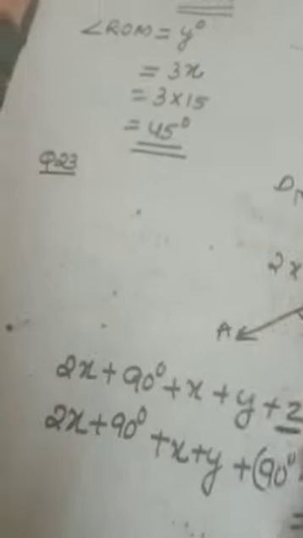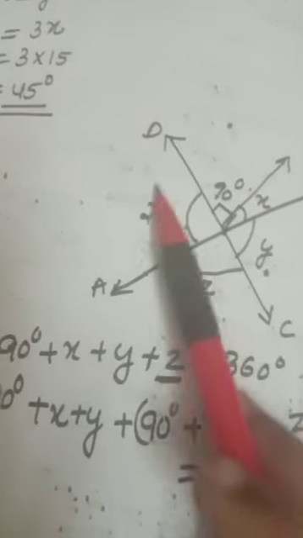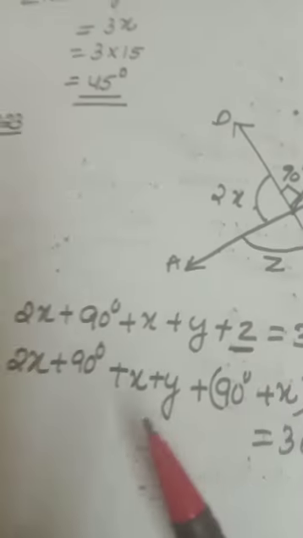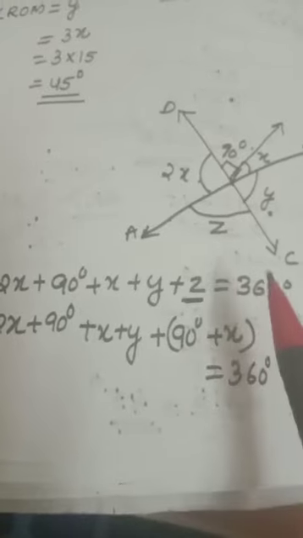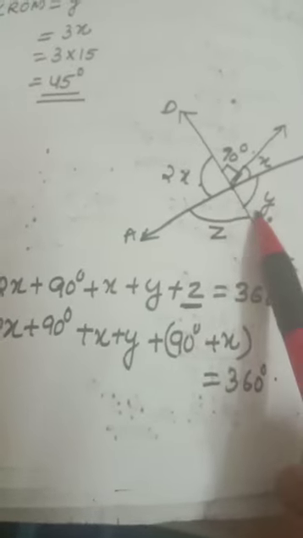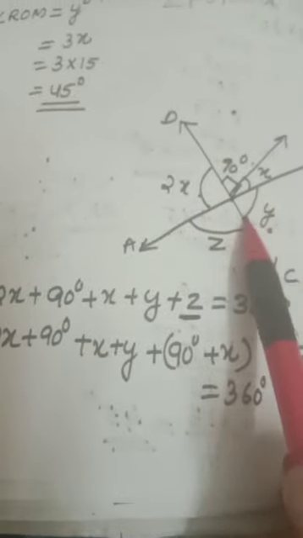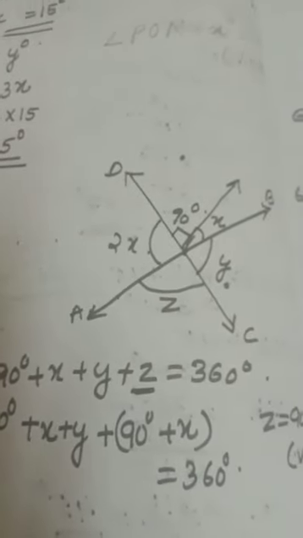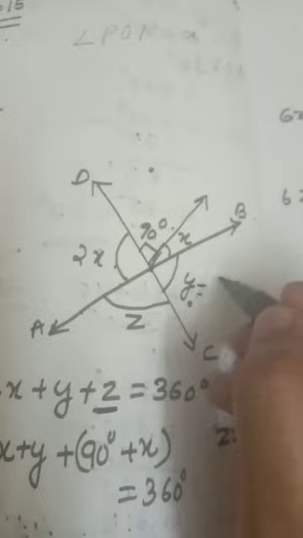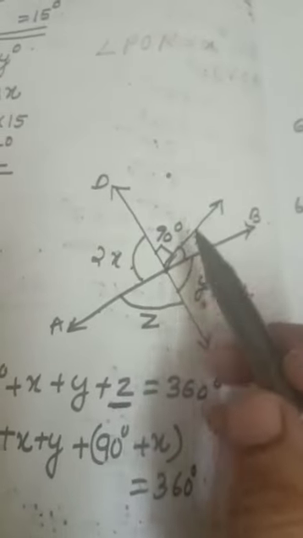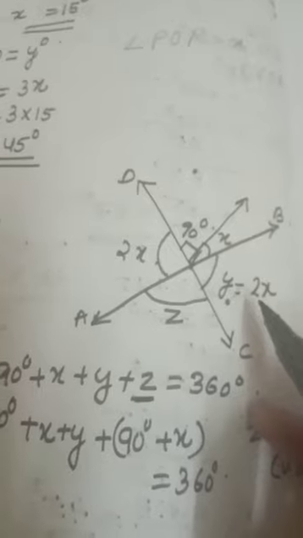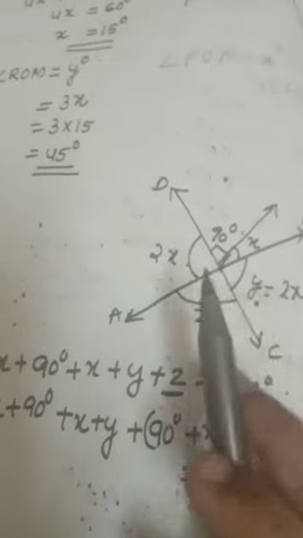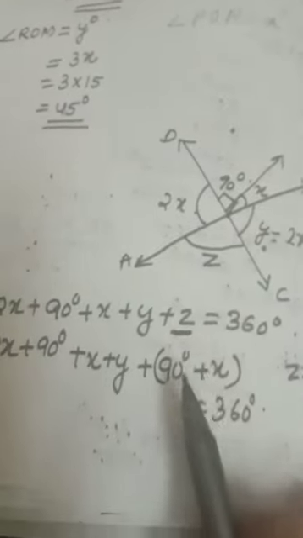Now question number 23. See, this also, you add it and you get 360 degree. You will get the answer. Same type of question. But see, 2x and y are vertically opposite angles, so y equal to 2x. 90 plus x plus 2x equal to 180 you can also do because this is a straight line. But in the question they are not at all telling straight line, then do not use it. Full, you add it and you get 360 degree.